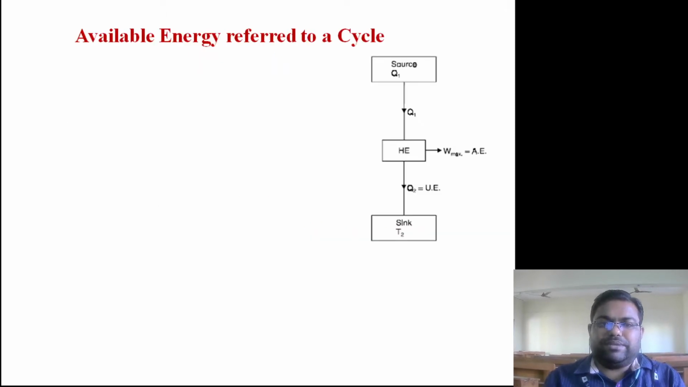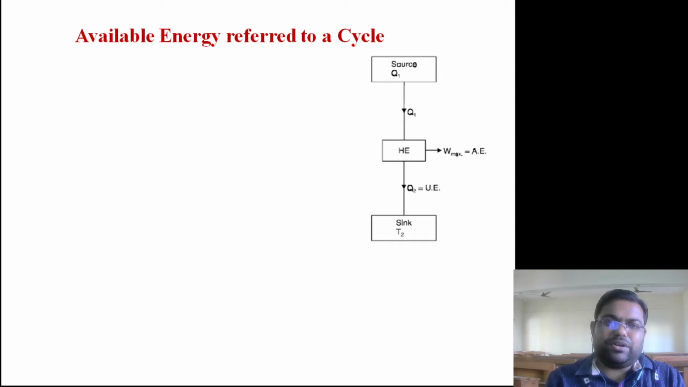Next one is available energy referred to a cycle. So if we look at the cycle, this is a heat engine, right, which is taking in heat Q1 from a source, and producing some work that is called W net or W max, and rejecting heat, right, which is going to the sink at temperature T2. The source is at temperature T1, so T1 is higher than T2, that is the condition. So we have already defined what is available energy.